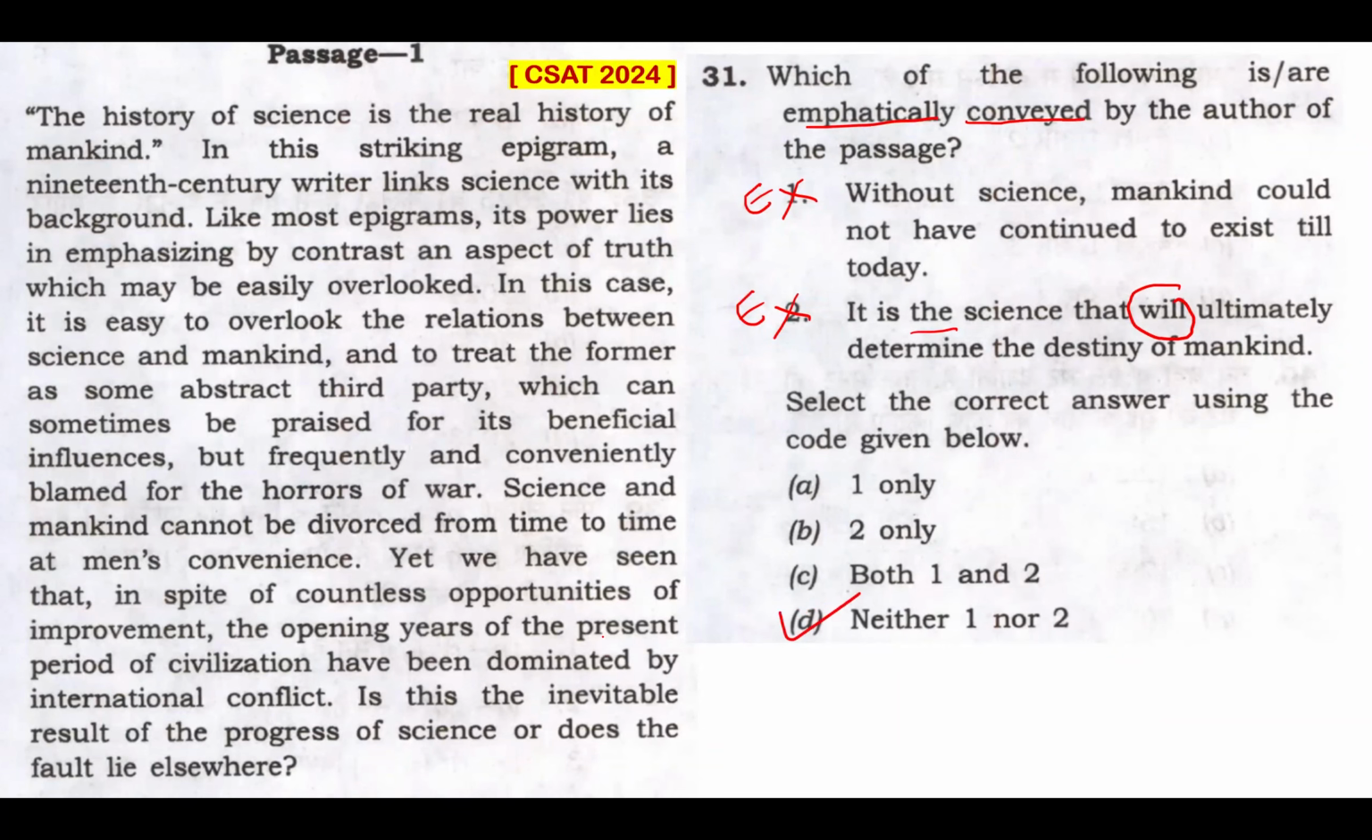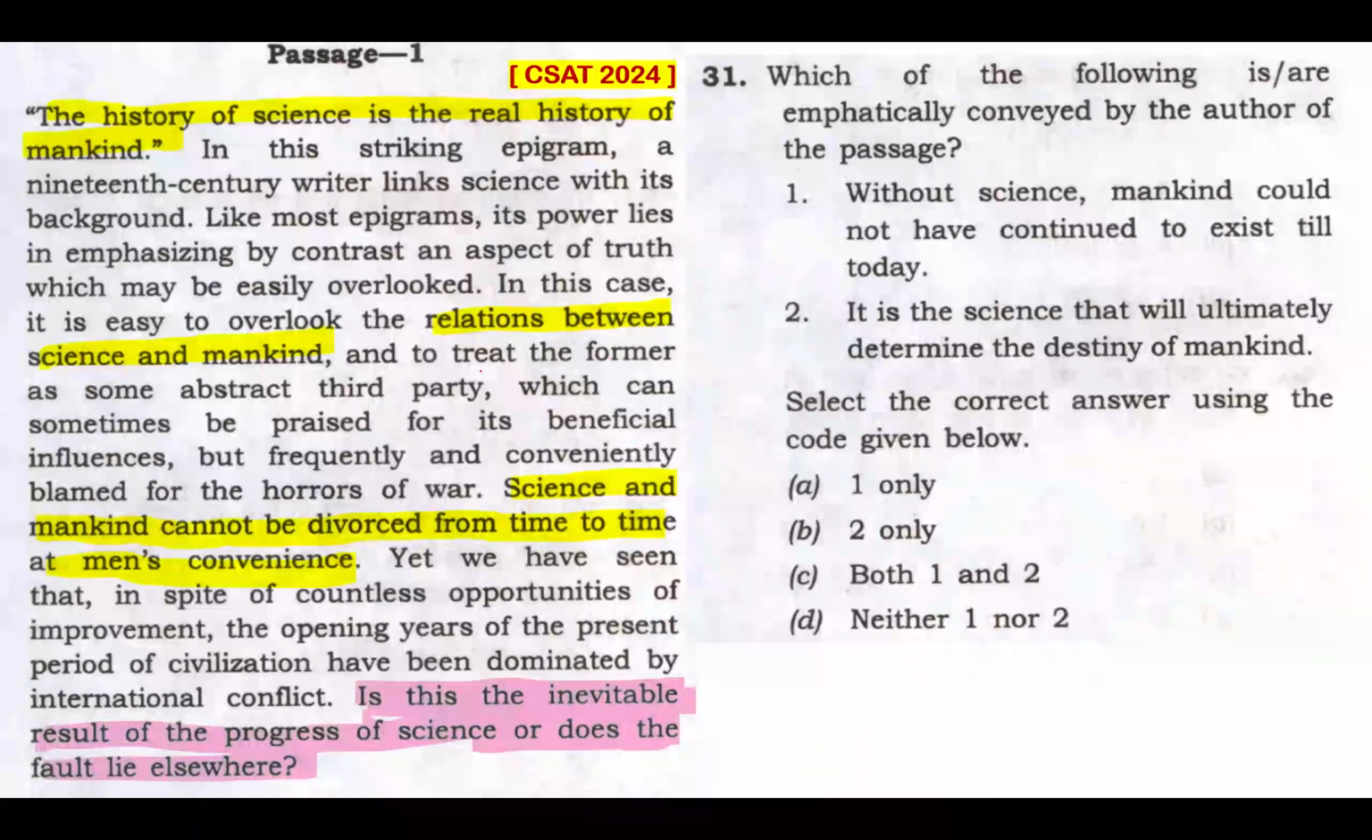Now let me throw some light on what this passage is about and why such statements are easy eliminations. Yes, certainly, this passage talks about the relation between science and mankind. The history of science is the real history of mankind, and it goes on to say that science and mankind cannot be divorced from time to time at men's convenience. And it ends with a thought-provoking rhetorical question: is this the inevitable result of the progress of science, or does the fault lie elsewhere?